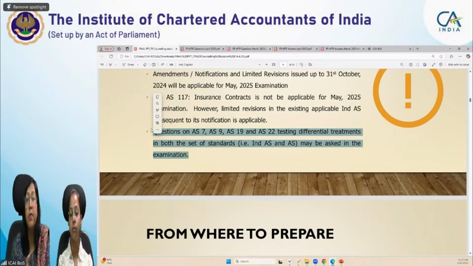So the differences between these accounting standards vis-a-vis Ind AS may be asked not only in the form of theory, but also in the form of practical questions in the examination, which will be somewhere around 5 marks or more. Okay. So a minimum 5 marks question will be there. So students, you are supposed to practice the practical applications of these differences also. Okay, only differences, not the entire provisions of AS 7, 9, 19, 22. No, that is not required. But any practical application of the differences between AS and Ind AS with respect to AS 7, 9, 19 and 22 may be asked in the examination.